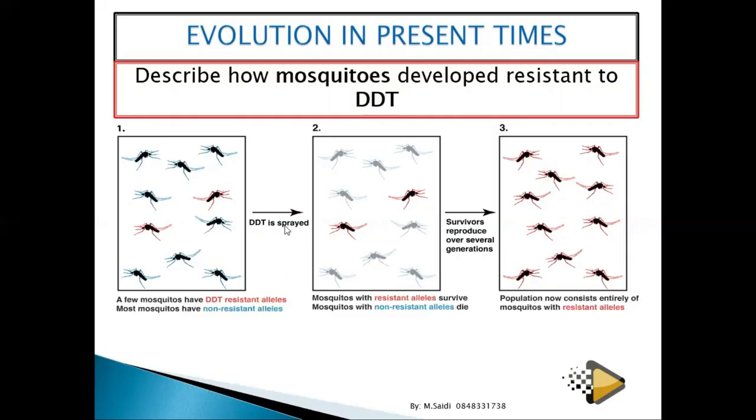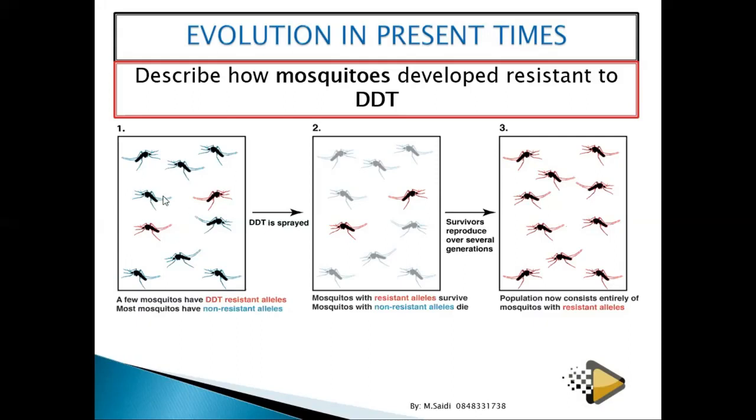During the first application of DDT, those which are resistant will survive, while those which are not resistant will die out. Those which are resistant will reproduce in large numbers and pass their genes to the next generation. When you apply DDT again, it cannot affect them. So now the mosquitoes have become resistant to what?